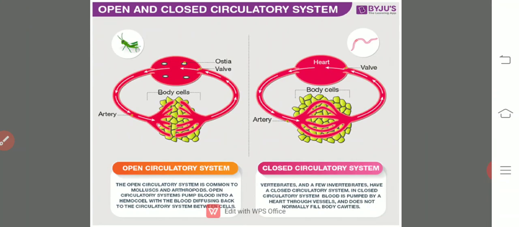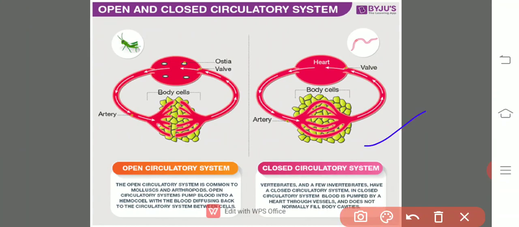But in the case of the closed type of circulatory system, there is an enormous number of blood vessels and blood capillaries, and they have to pump the blood at a certain speed and to long distances, so they require and consume more energy.